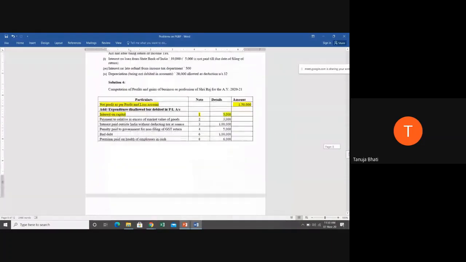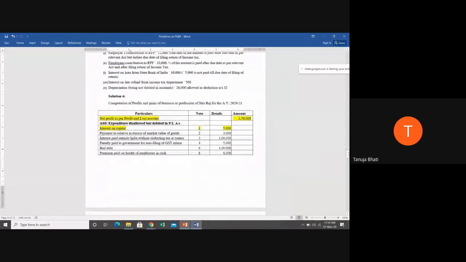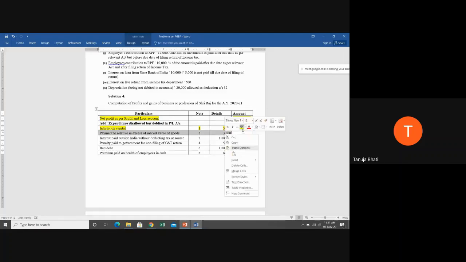Very good. So now you are able to analyze and understand what is related to business, what is not related to business, what should actually be allowed and what should not. So payment to a relative in excess of market value of goods is 3,000 rupees, as one of our students has correctly answered.